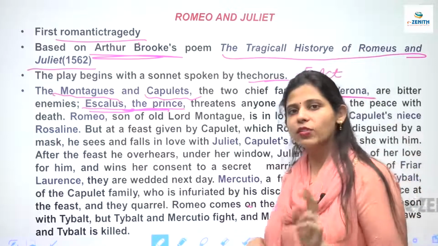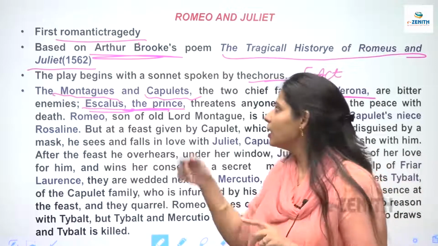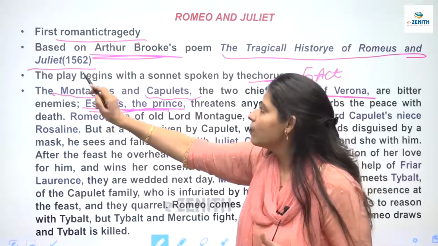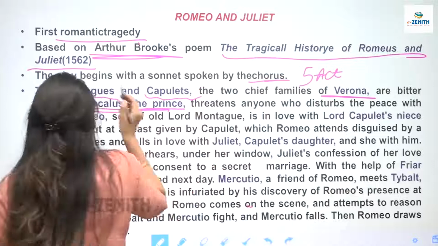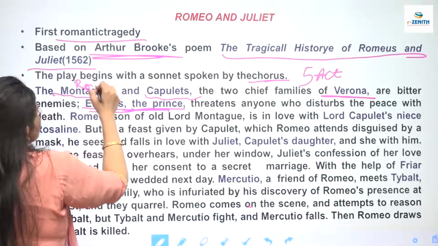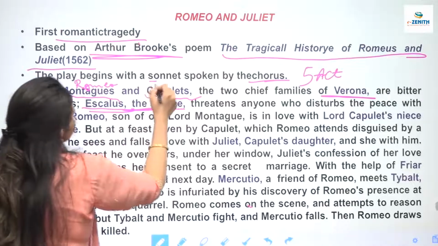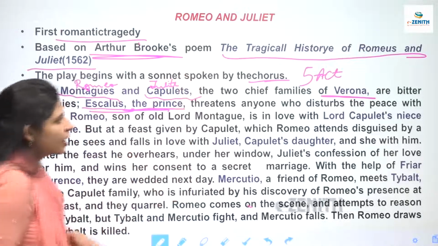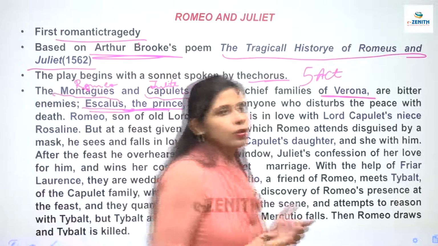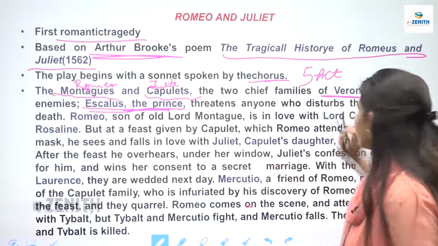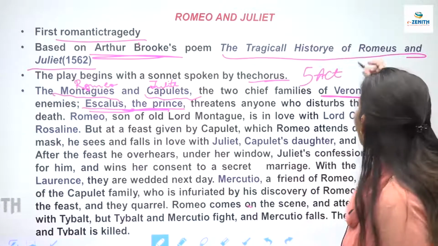There are 2 major families. One is Montagues and the other one is Capulet. तो जो रोमियो है, रोमियो is a Montague. रोमियो के फादर जो है वो Montague हैं, तो रोमियो is a Montague, and जूलियट जो है वो है Capulet. So there is this long age rivalry which is going between these 2 families, and Aeschylus is the prince of Verona, right?